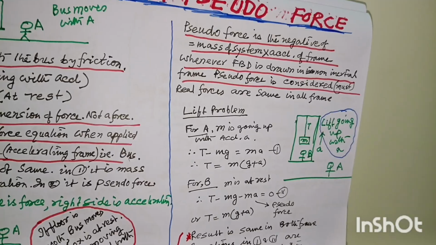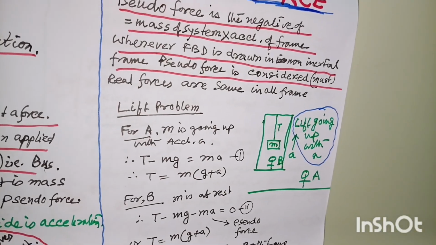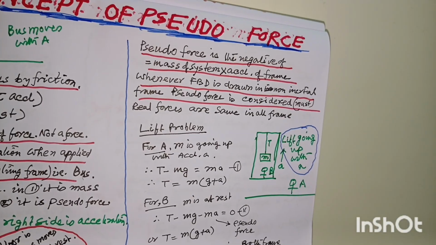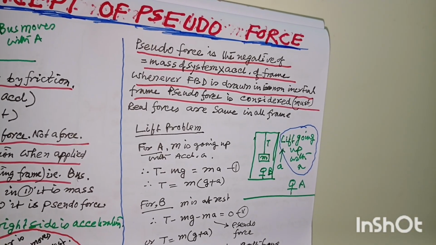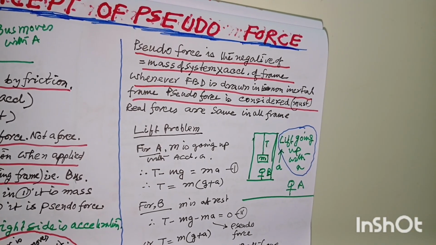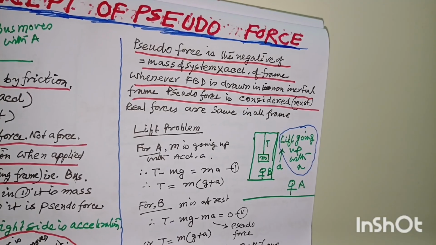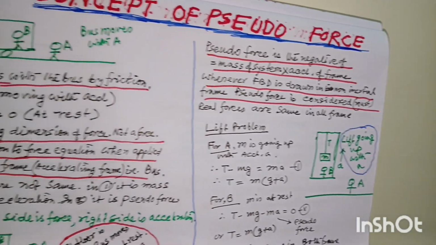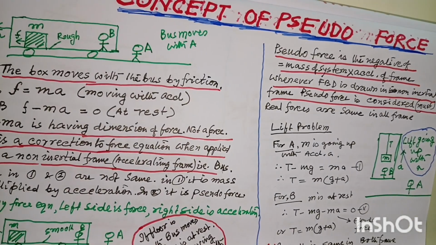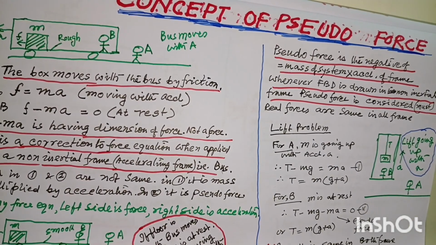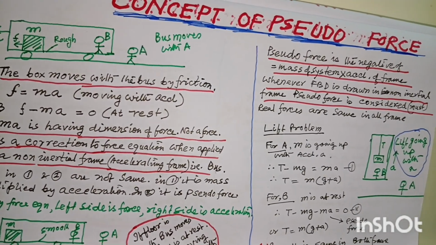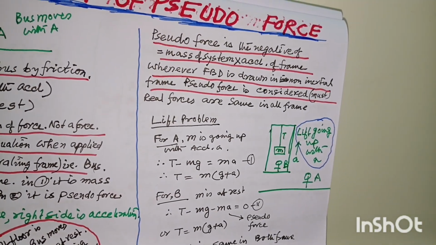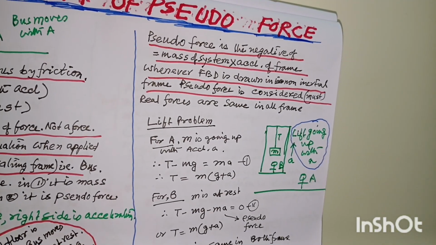a pseudo force. So pseudo force is, see the underlined, what? Pseudo force is negative of mass of the system into acceleration of the frame. Here mass of the system means mass of the box is m, acceleration of the frame means acceleration of the bus is a. So m into a, and then we give a negative. So it is minus m into a.